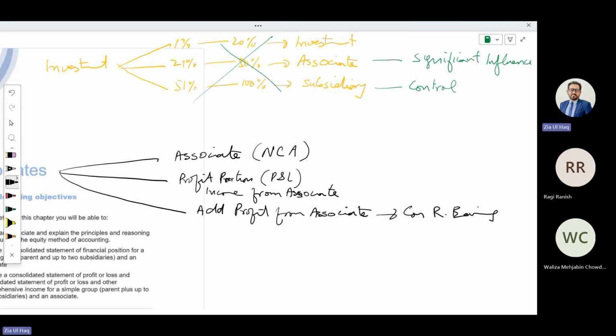So we need to make three accounting entries relating to associate. We need to record associate as non-current assets in the consolidated statement of financial position. We need to include the profit part of associate in the consolidated profit and loss account as other income. And we need to add the profit part of associate in consolidated retained earnings.